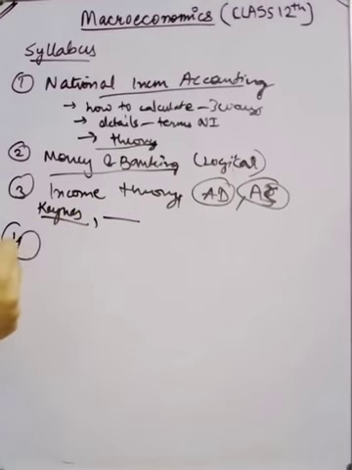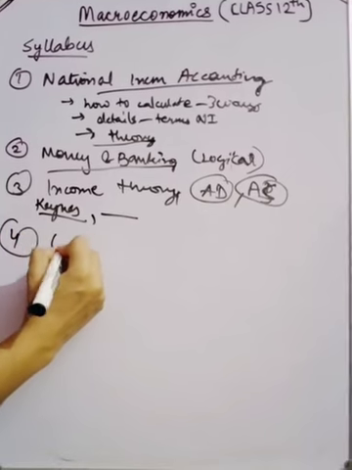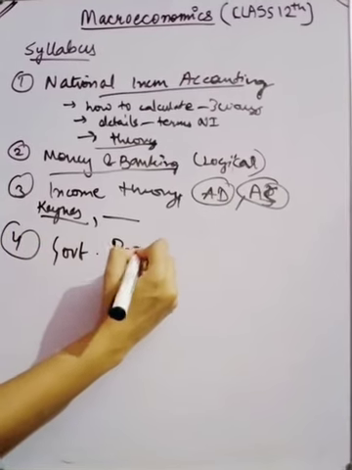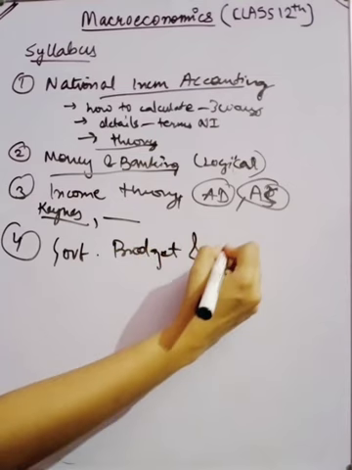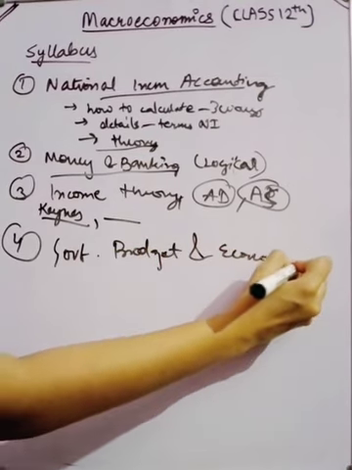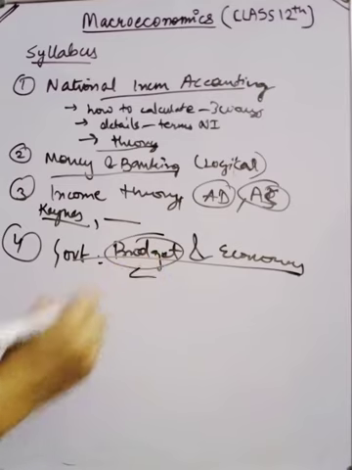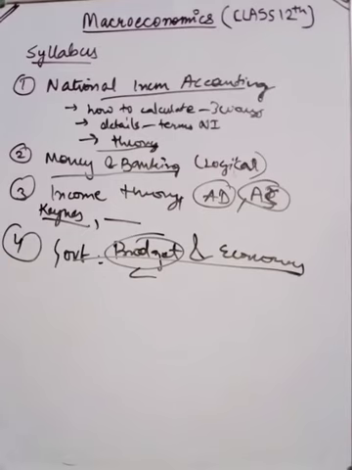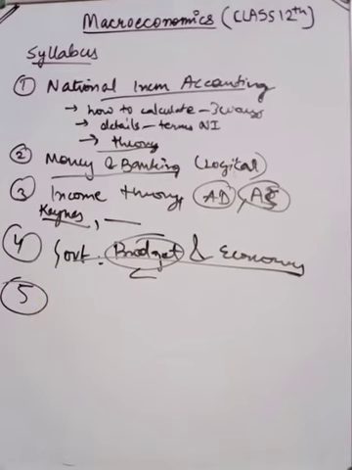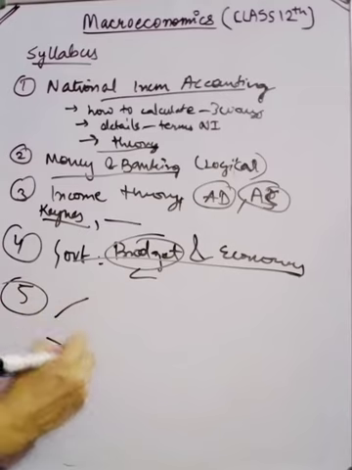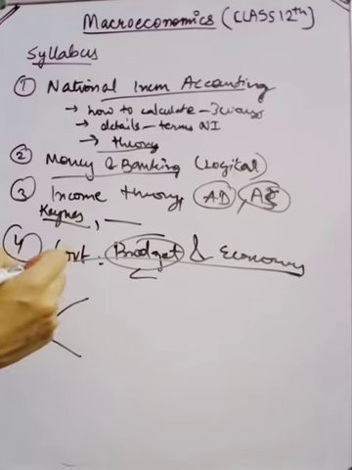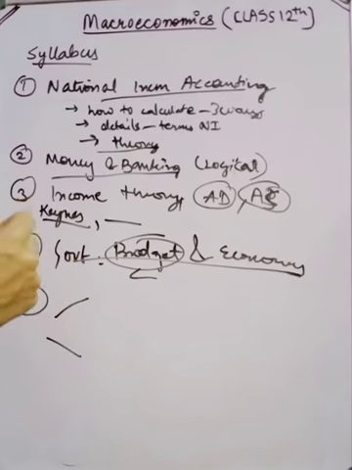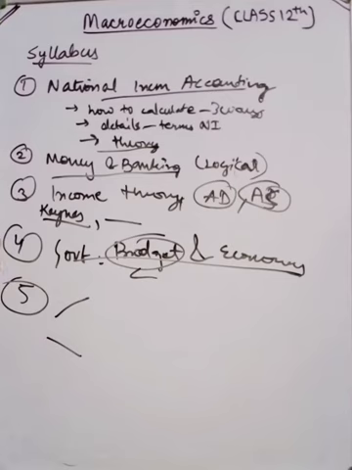Fourth, if I talk about the unit, that is government budget and the economy. Here we'll study about how the budget is being made by the economist and the finance ministers, and how it helps in the growth of the economy. And the last unit, which includes two sections that are dependent on the foreign thing, that how the foreign trade and all that stuff happens and how the exchange rate is being determined.